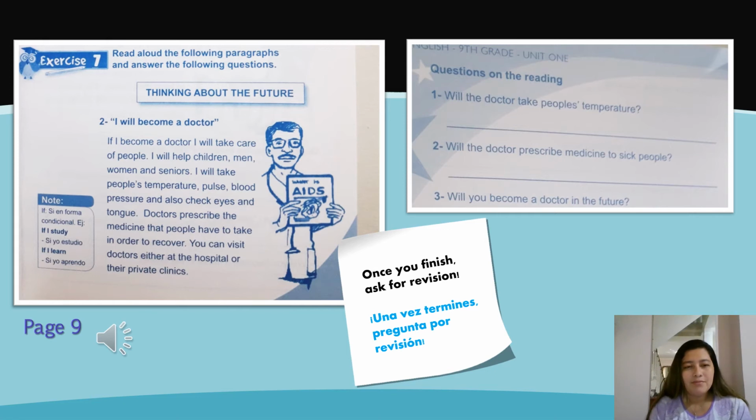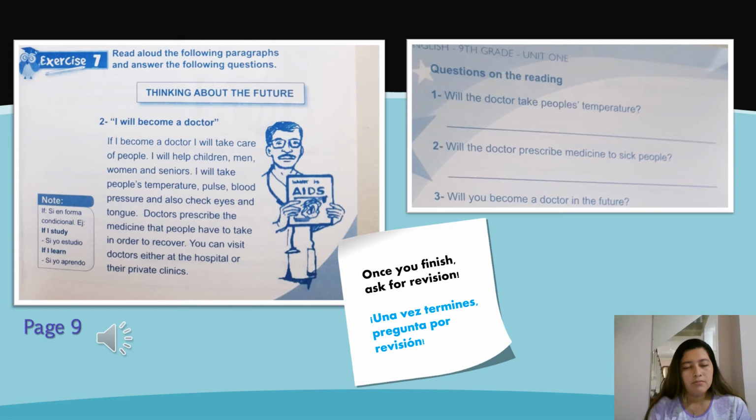Page number 9. Exercise 7. Thinking about the future. Number 2. I will become a doctor. If I become a doctor, I will take care of people. I will help children, men, women, and seniors.